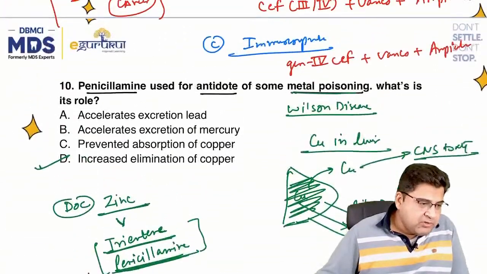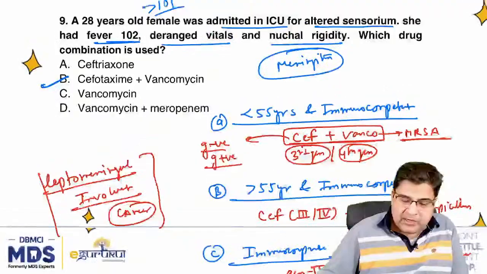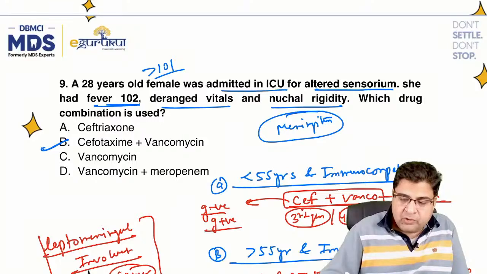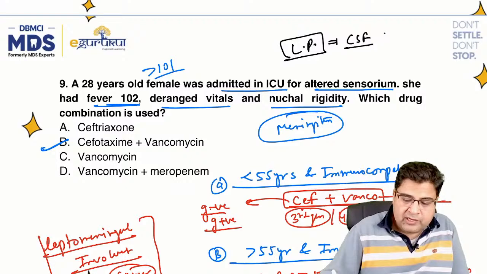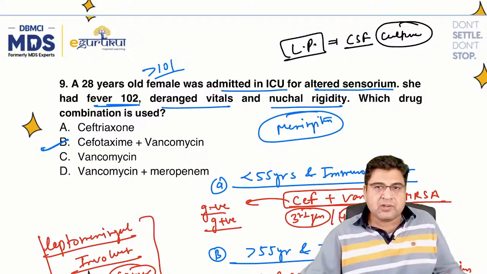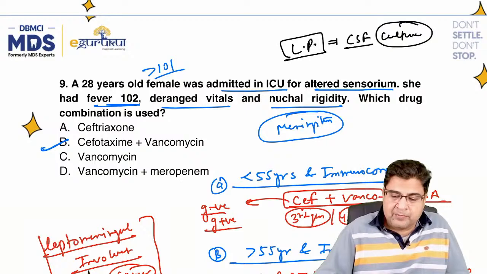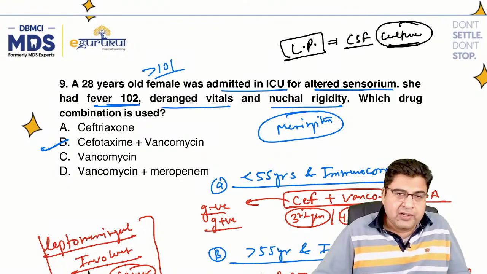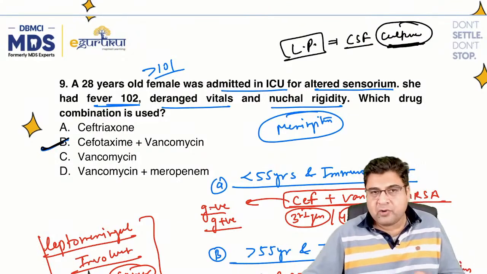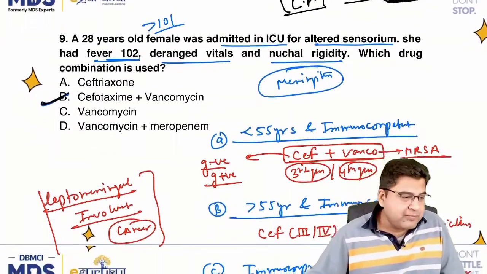Dr. Adarsh Mishra is saying they asked the empirical antibiotic before susceptibility testing of meningitis. Yes, in meningitis we have to do a lumbar puncture and take out the cerebrospinal fluid sample for culture. When we send it for culture, then we come to know which bacteria are involved, and accordingly we decide the treatment. But the culture report will take 3 to 4 days, so till that time we start this combination, cefotaxime or ceftriaxone, whatever was given, plus vancomycin. So this combination is usually given.